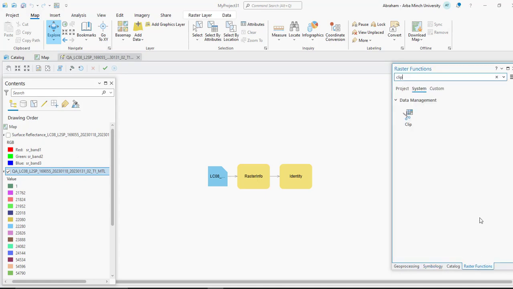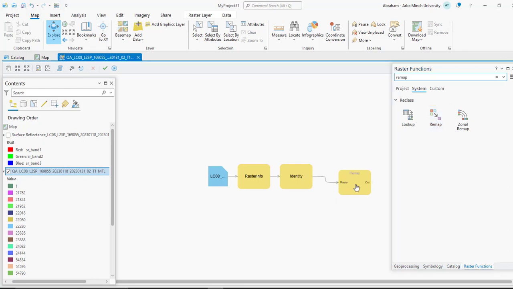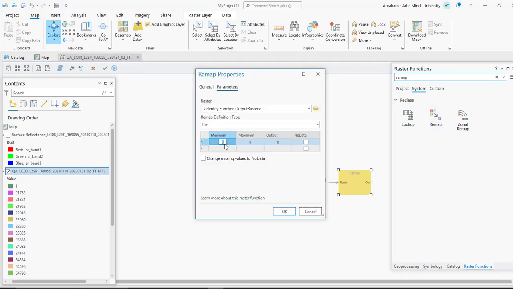Search for remap, drag and drop it here, connect these two, right click and specify those values: 21,952, 21,952, 1, 21,824.